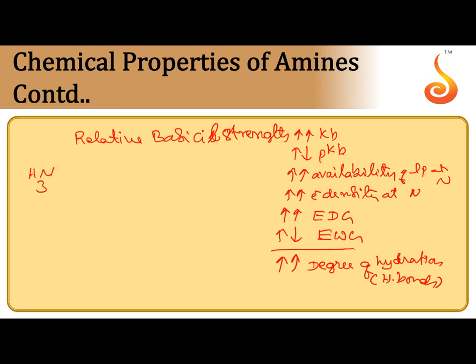Let us take ammonia and a 1-degree amine. In a 1-degree amine, electron density at nitrogen is more because of the electron donating group. The plus I effect of the alkyl group increases electron density. So, a 1-degree amine acts as a stronger base than ammonia. Similarly, a 2-degree amine acts as a still stronger base, and then finally a 3-degree amine. That is only in the vapor phase.